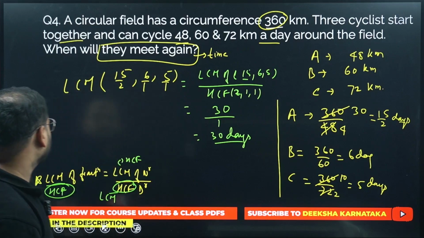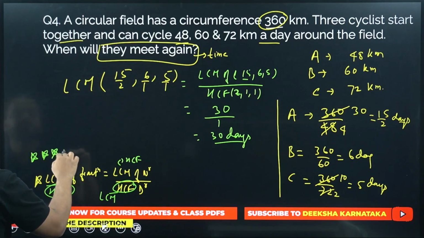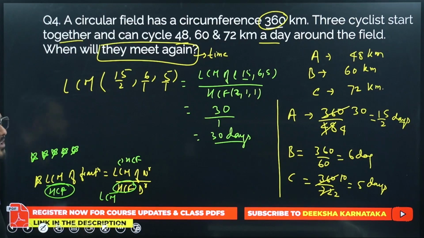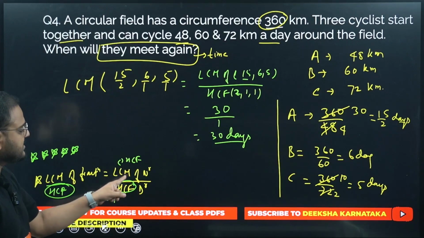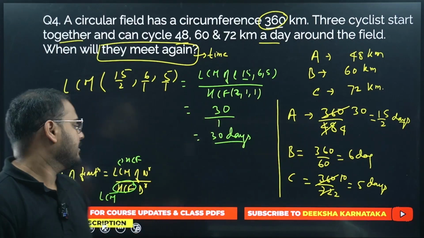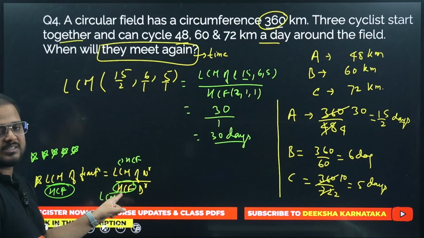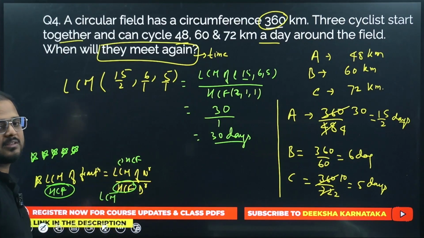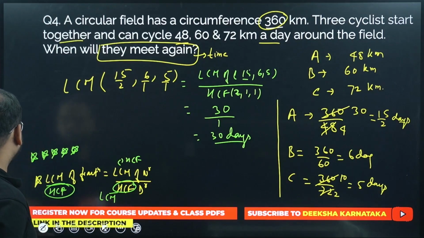Please have a look. This is very, very important. Please understand this. HCF of the fraction will be HCF by LCM. For the numerator and denominator, LCM will be LCM by HCF. So whatever you are finding for the numerator, the other one you have to find for the denominator. And the answer is 30 days. Moving on to